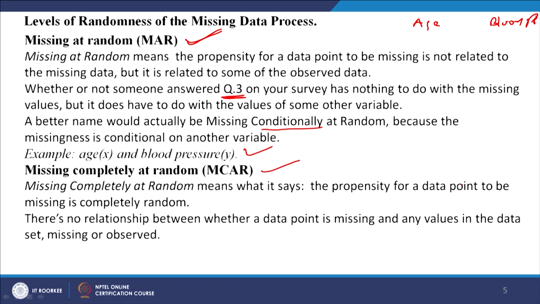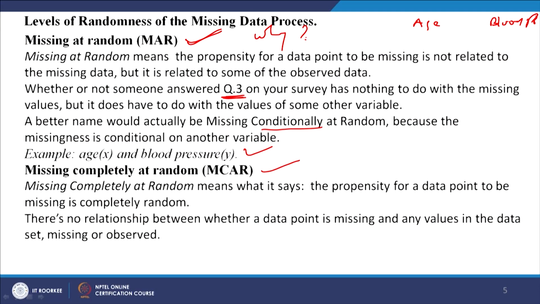What it says is that the propensity for a data point to be missing is completely random; there is no pattern. People have simply not given a reply. Why have they not given one? There is no why for it. The difference is that in the missing at random case there may be a reason they have not given it, but here there is no reason, no relationship between whether a data point is missing and any values in the data set, missing or observed. So, this is very easy to handle.